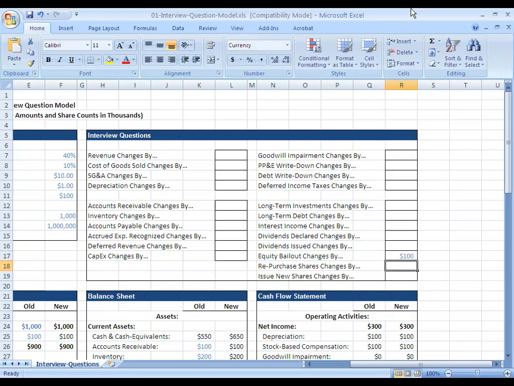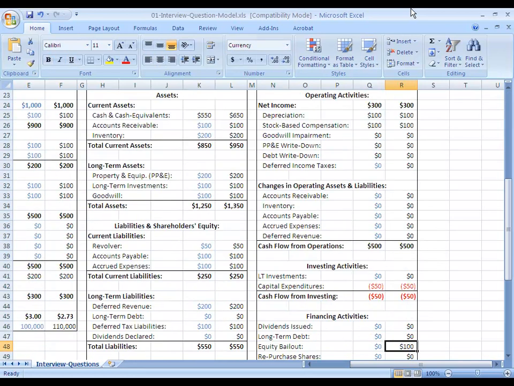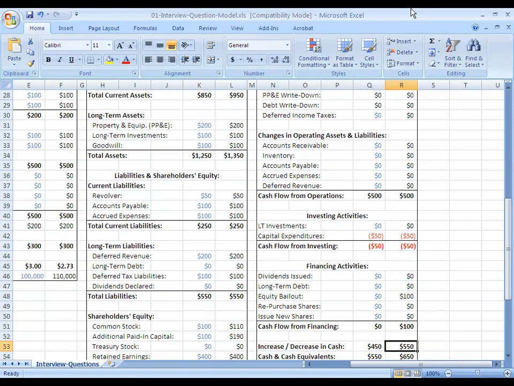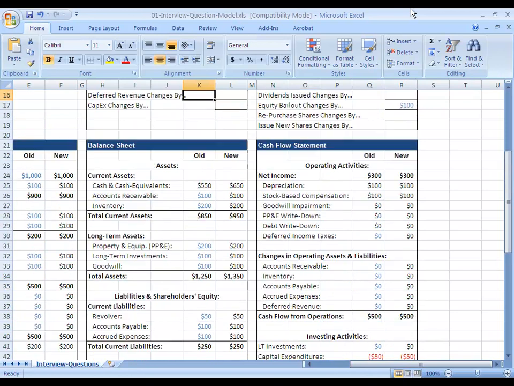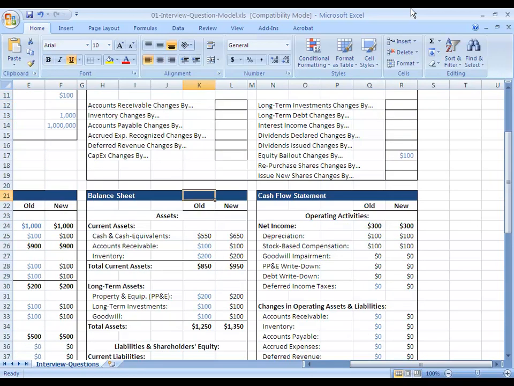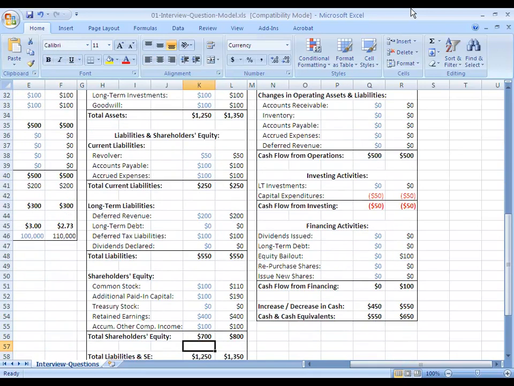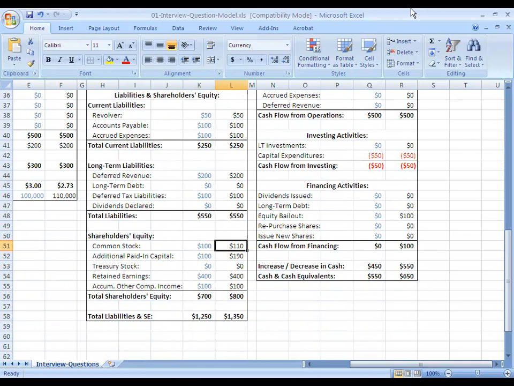I'm going to still say 100 million, but this time we're going to change around some of the parameters. So our cash flow from financing would still go up by 100. Our cash here would still go up by 100. But if we're investing at $5 per share and we're investing 100 million, our common stock would actually go up by 20 million here because we're buying 20 million of additional shares. The par value of each share is $1. So actually our common stock here would go up by 20 instead.